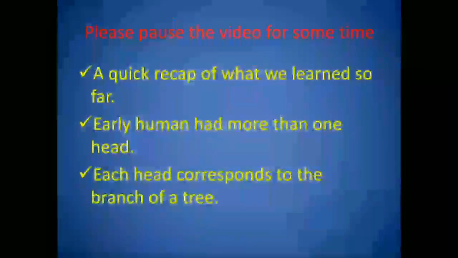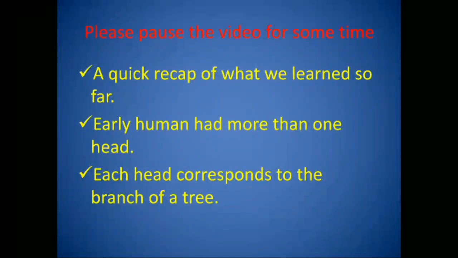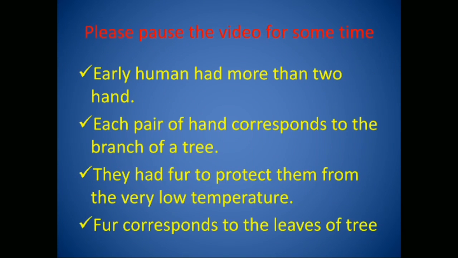A quick recap of what we learned so far. Early human had more than one head. Each head corresponds to the branch of a tree. Please stay tuned. Early human had more than 2 hands. Each pair of hand corresponds to the branch of a tree. They had fur to protect them from the very low temperature. Fur corresponds to the leaves of tree.